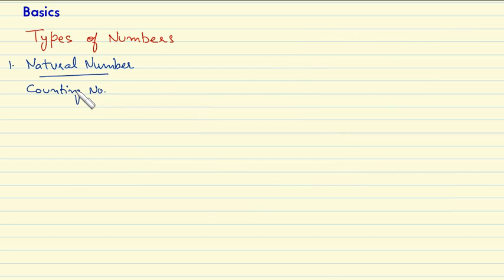Now, as we have seen, natural numbers always start from 1 and then go on to infinity: 1, 2, 3, 4, 5, 6, and the numbers beyond, and beyond that also, and so on. That's called infinity. We don't know the end of natural numbers, so we write it down with this symbol, which is called infinity.